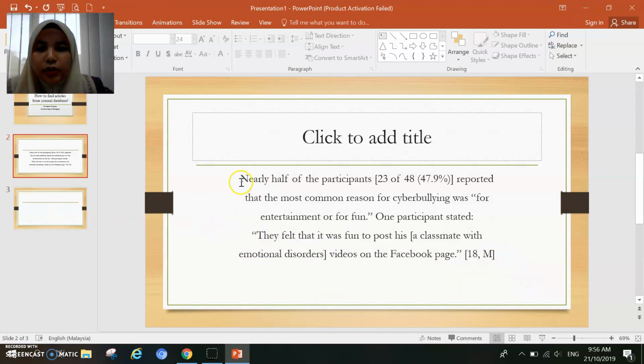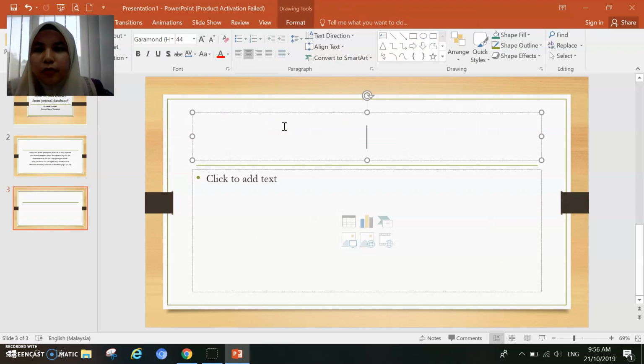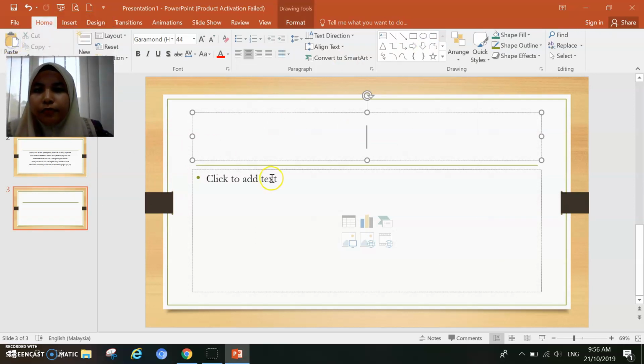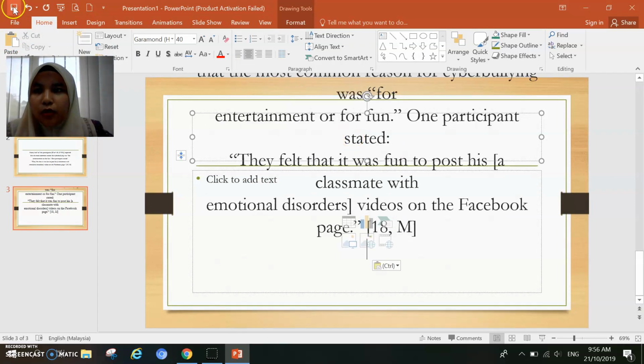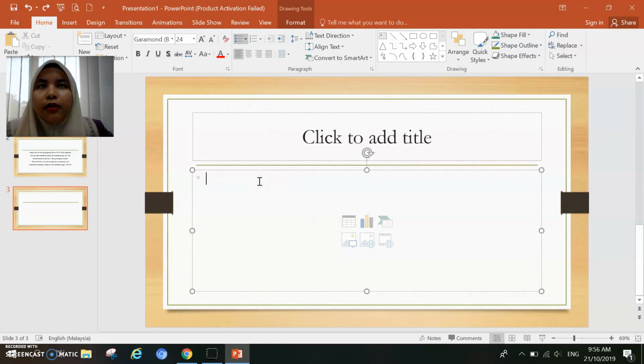I may write it this way. Wow, that's too big. Let's not copy here. Let's just try to write my own version of the paraphrase or summary.